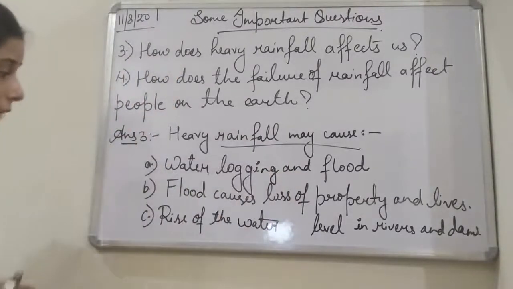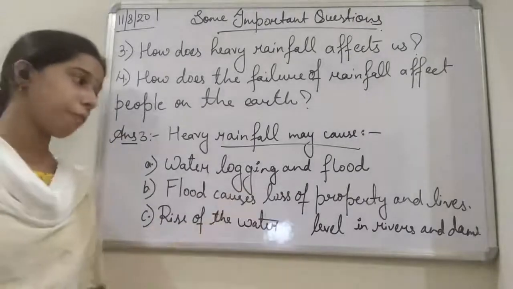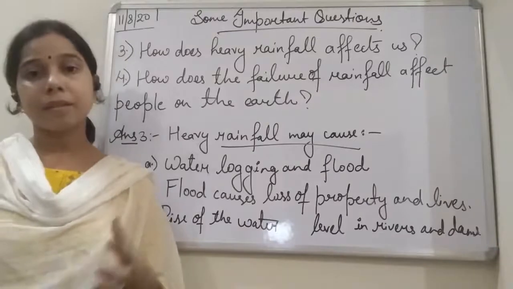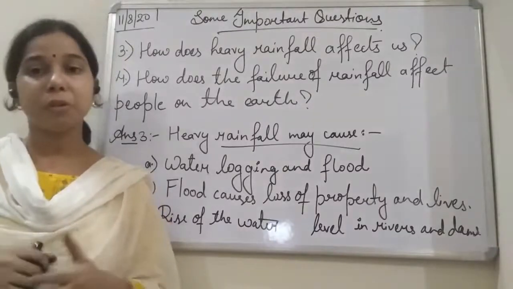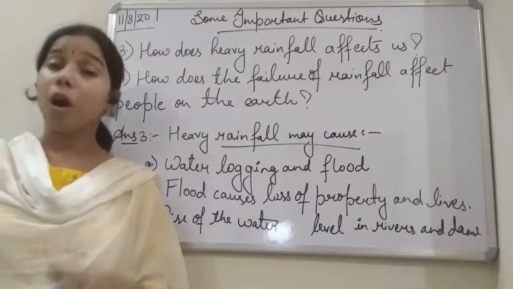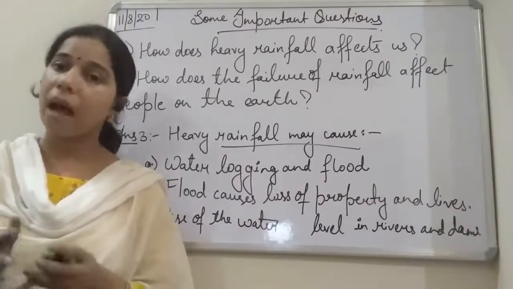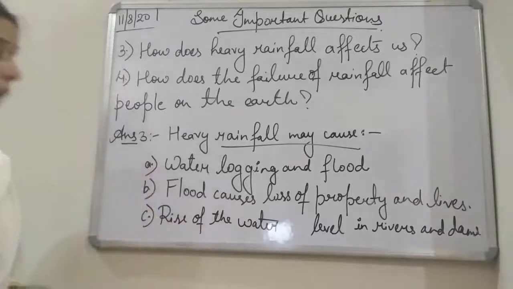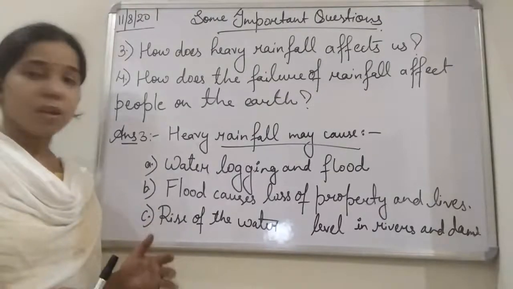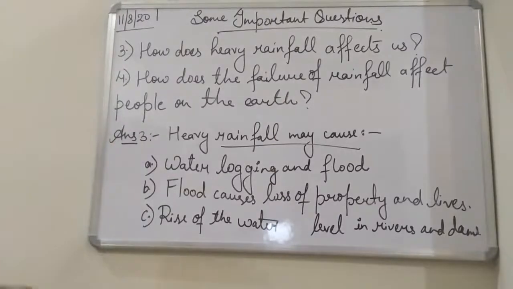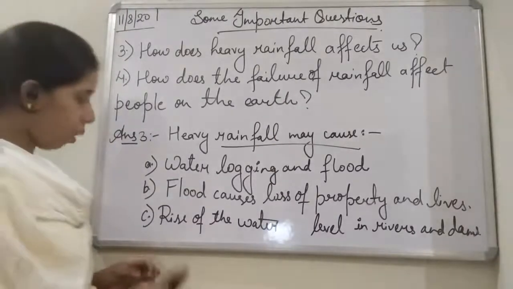Water logging and flood. Flood causes the loss of property and life, students. So you see here, student, since the level of the water increases, there will be water logging on the road, and I told you that because of that it will cause a lot of accidents. As well as if the level of the water is more, then what will happen, student? It will cause the flood. So flood will be caused because of the water logging.